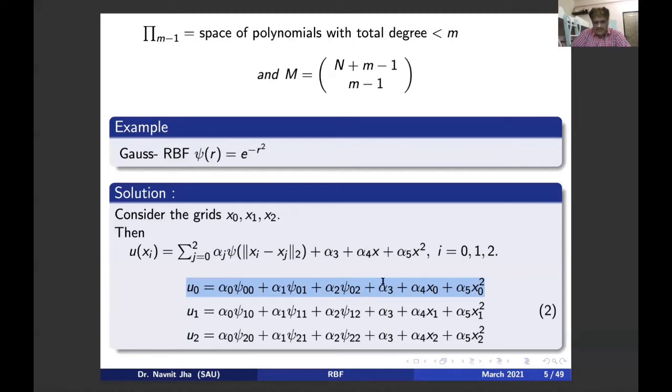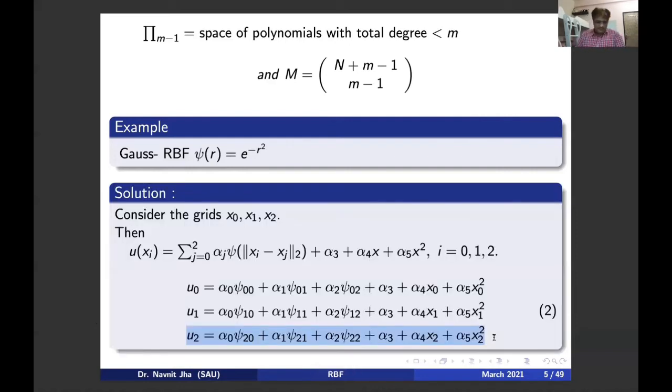And here it is alpha 3 plus alpha 4 x1 plus alpha 5 x1 square. Similarly, at the point x2, I have denoted u at x2 by u2, and it is coming out to be this expression.